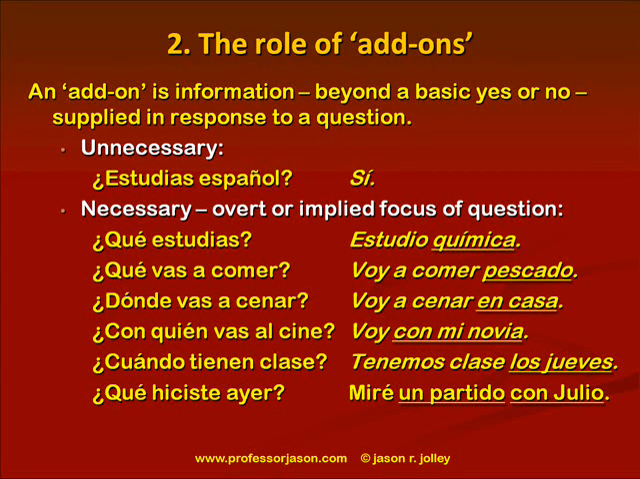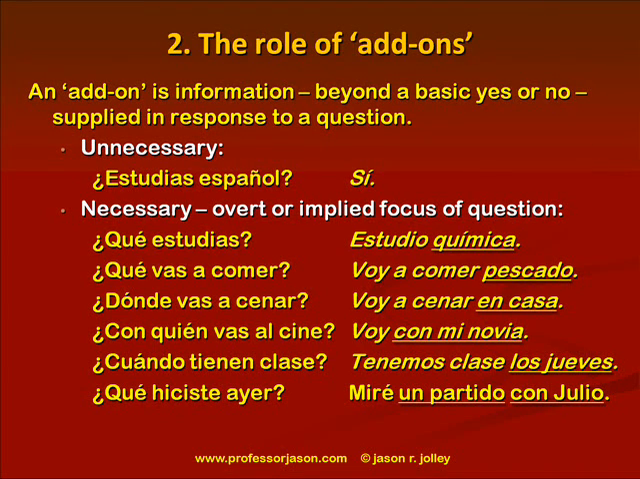In an example like, ¿Dónde vas a cenar? Or ¿Con quién vas al cine? In these examples, the emphasis of the question is not so much on the eating or the going to the movies, but on the targeted add-on, right? Where or with whom. So, voy a cenar en casa. That's what they want to know, is where. Or voy al cine con mi novia. The add-on is con mi novia, right? That's with whom I'm going.